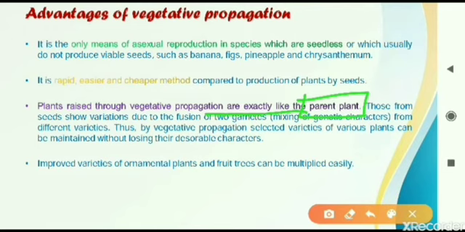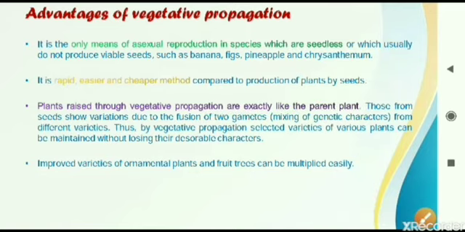If the seeds are involved, then there can be some changes that we will see in the later topic when we come to the last part of the chapter, that is fertilization. There we will see why the variation is coming. The last point is given there.